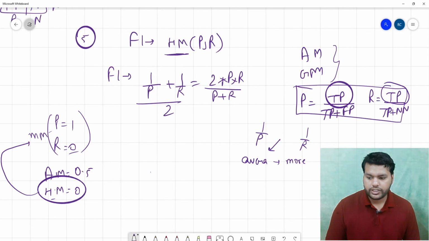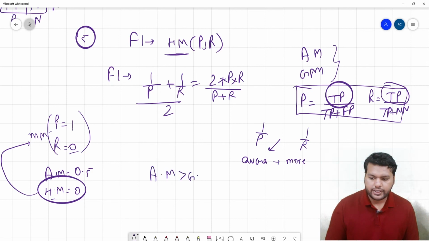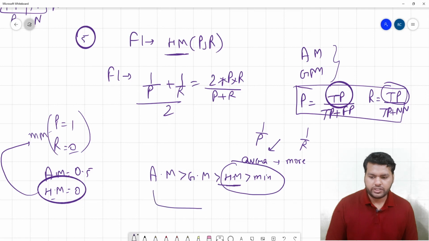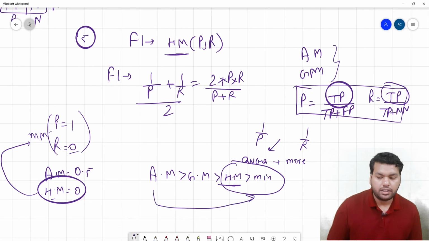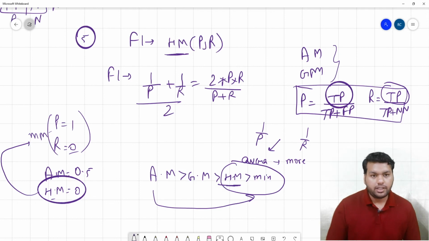Also there is a relation: AM is greater than GM, greater than HM, greater than the minimum. So we use HM because it is very near to the minimum, while AM is very far from it. That's the reason you should know why we use the harmonic mean while calculating the F1 score.